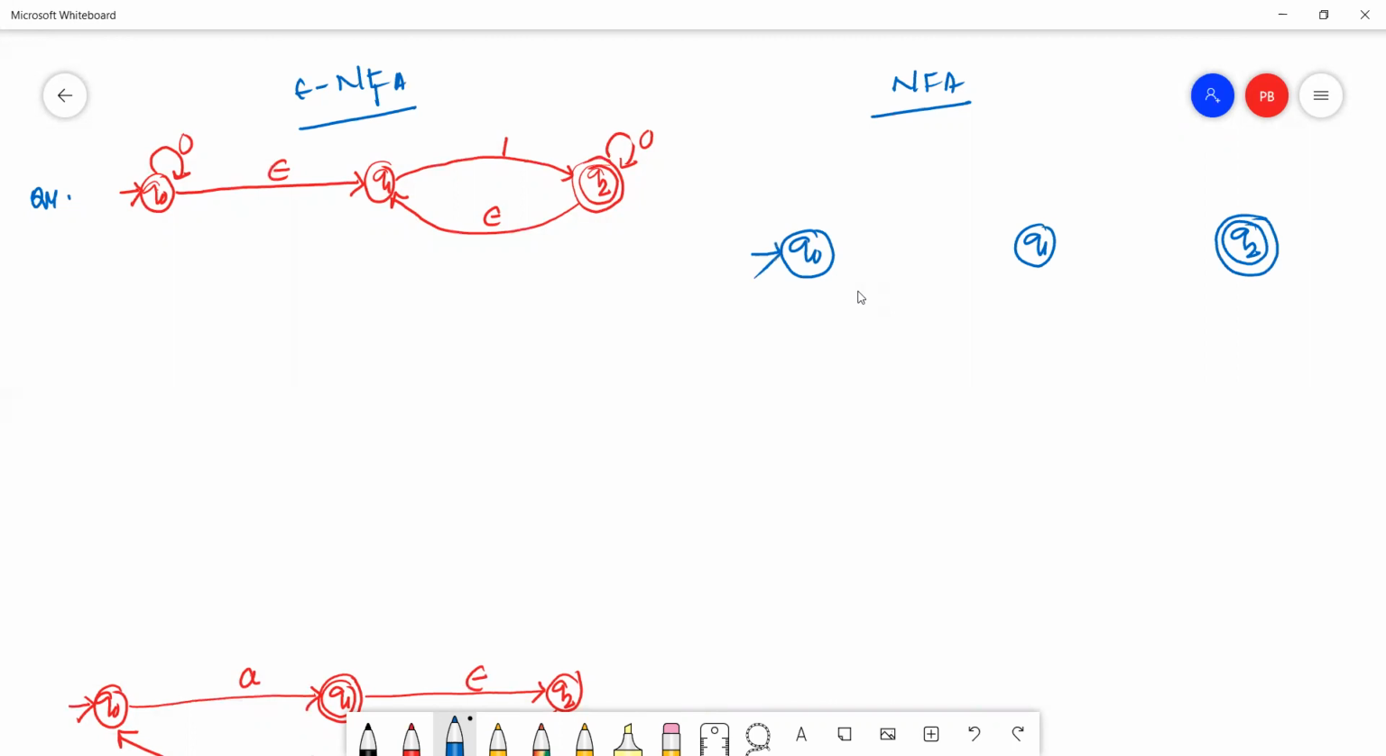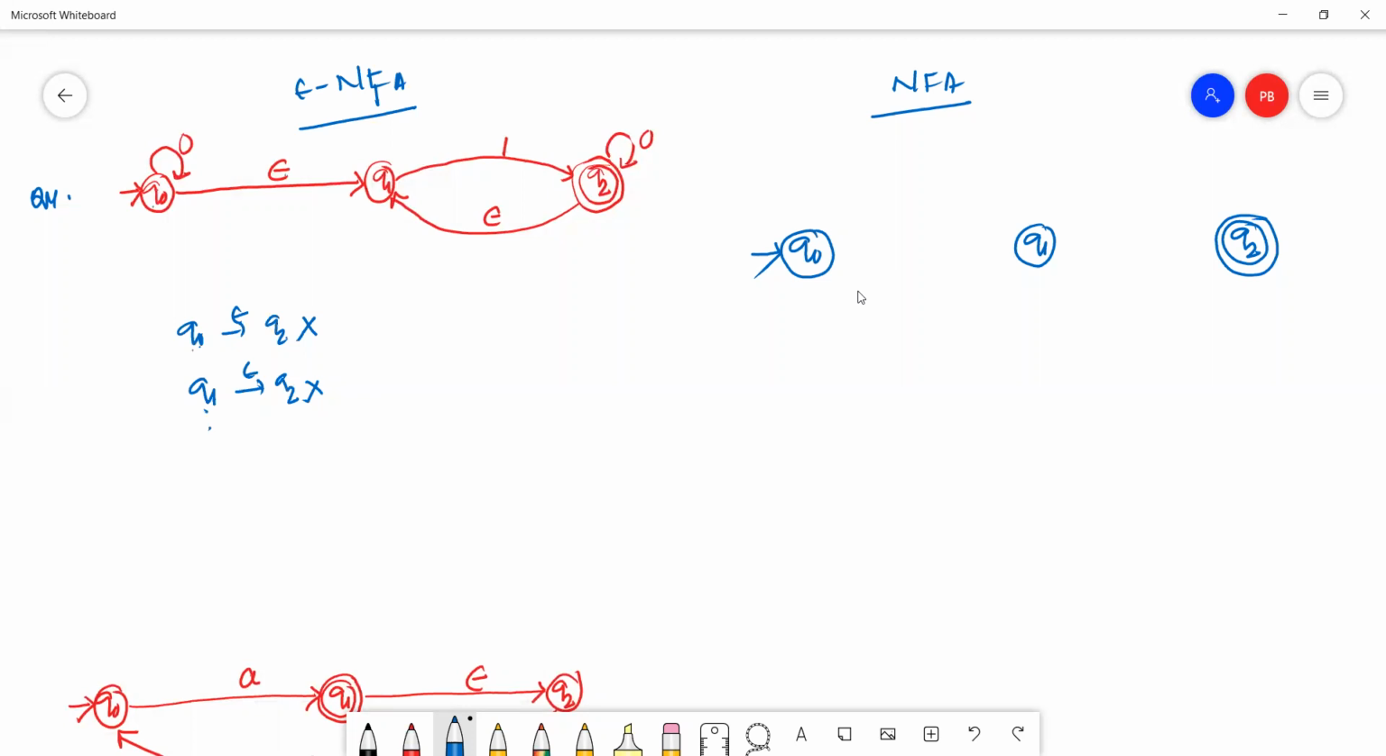Okay. Now we have to check, are there any final states? Yes, Q2 is already a final state. So Q0 to Q2, we cannot reach from Q0 to Q2 with the help of epsilon. So Q0 is not a final state. From Q1 to Q2, we cannot reach from Q1 to Q2 with the help of epsilon. So Q1 is not a final state. Q0 and Q1 both are non-final states. Okay.